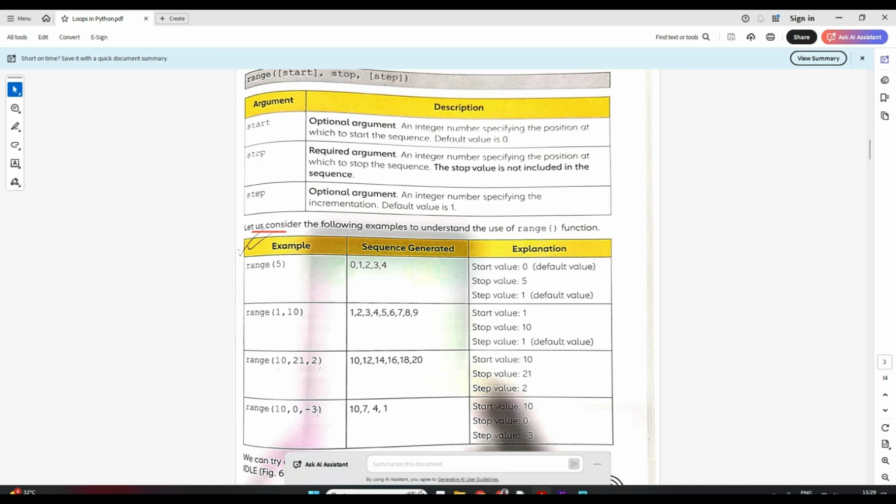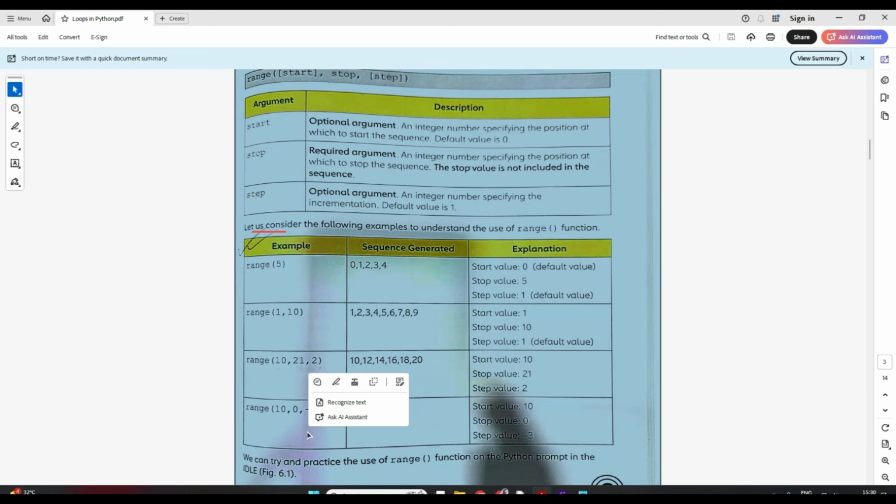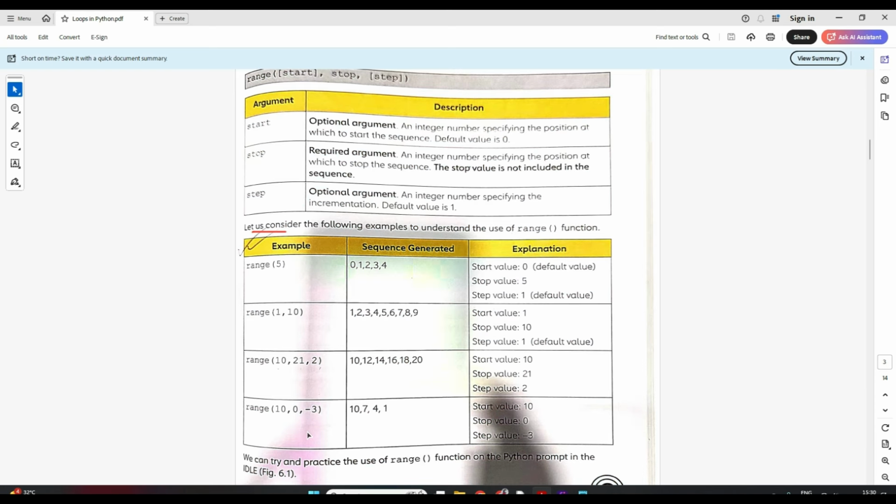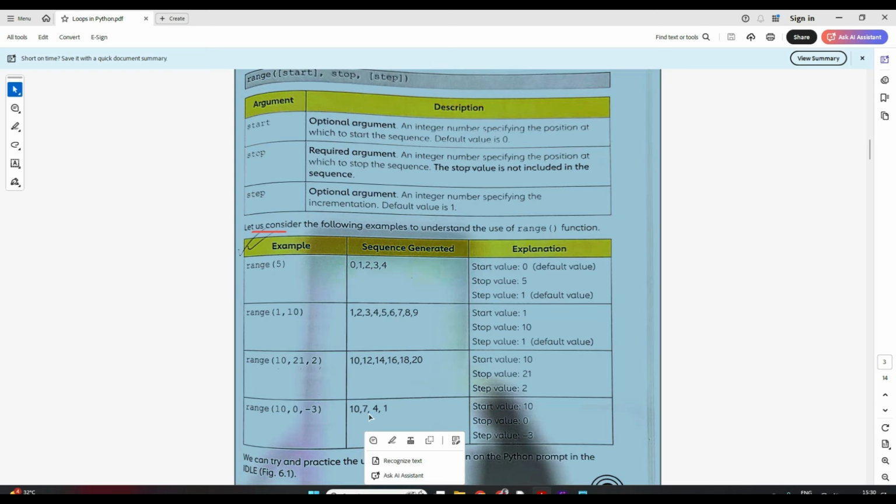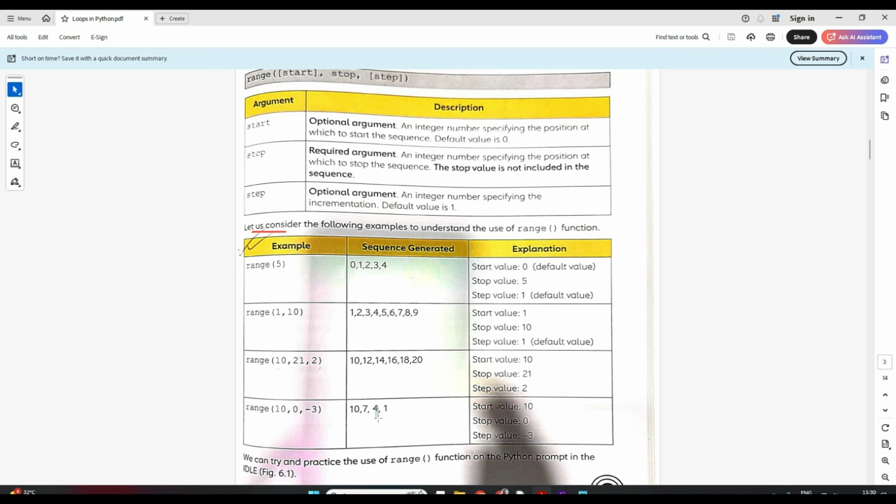Now let's try to see the last example. All 3 are again given. Now start from 10 till 0. 0 means it will go till 1 less, means till 1 it will go, right? In the step of minus 3 means it will go backward, it will do minus. So 10, then minus 3 of 10 will be 7, minus 3 of 7 will be 4, minus 3 of 4 will be 1.